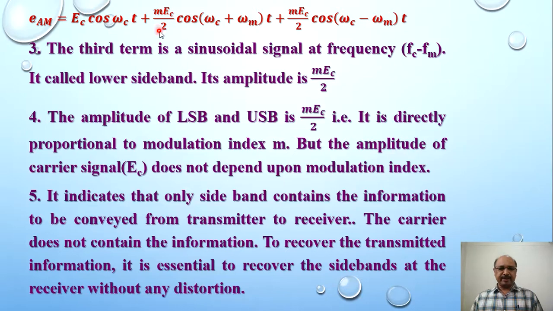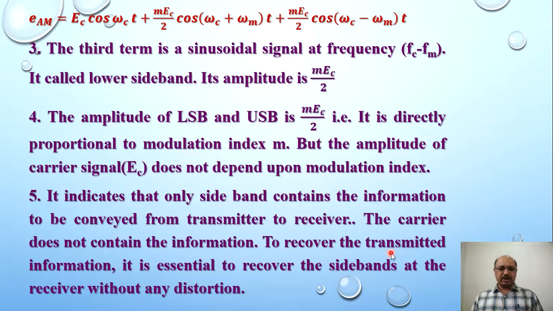Only the amplitude of the upper sideband as well as the lower sideband depends on the modulation index. So it indicates that only the sidebands contain the information to be conveyed from transmitter to receiver. The carrier does not contain the information.